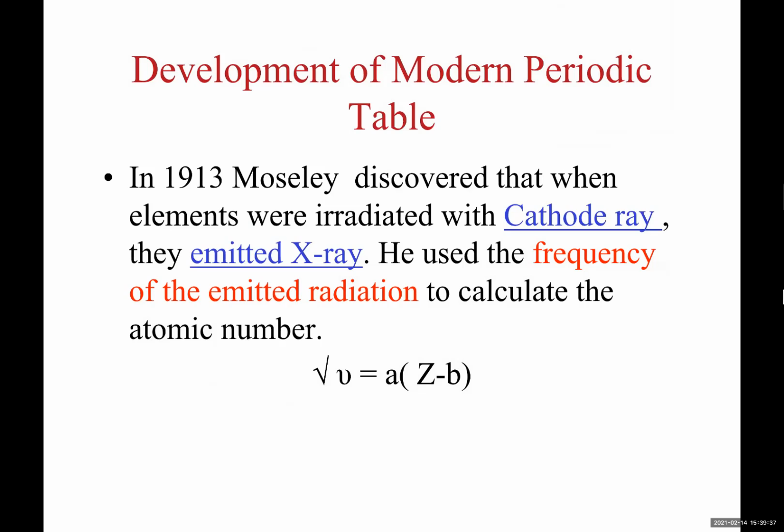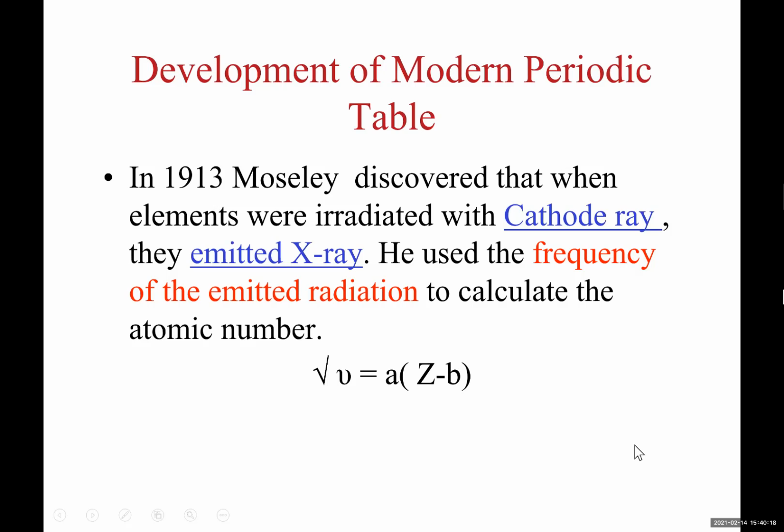Now, in 1913, Moseley used cathode ray. And when he applied cathode ray to elements, he noticed the elements emitted X-ray. And when he measured the frequency of the X-ray, which was generated by the use of cathode ray, he came up with a formula where the frequency is depending on a value. He called it Z, and he was able to prove that Z is atomic number. So it's 1913, atomic number for elements have been discovered by this experiment by Moseley.